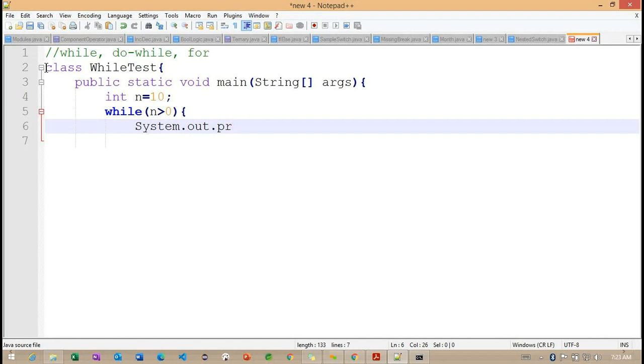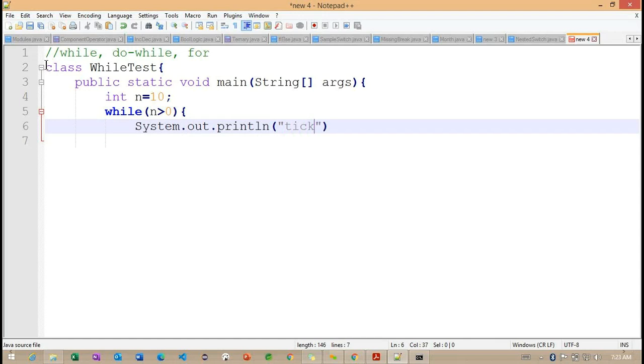So what is the n value? Currently we have the n value as 10 here. So 10 greater than 0, the condition is going to be satisfied here. If it is satisfied, the expression is going to return true. Once this while returns true, internally it will enter into this block of code and it will execute here. Getting the point?